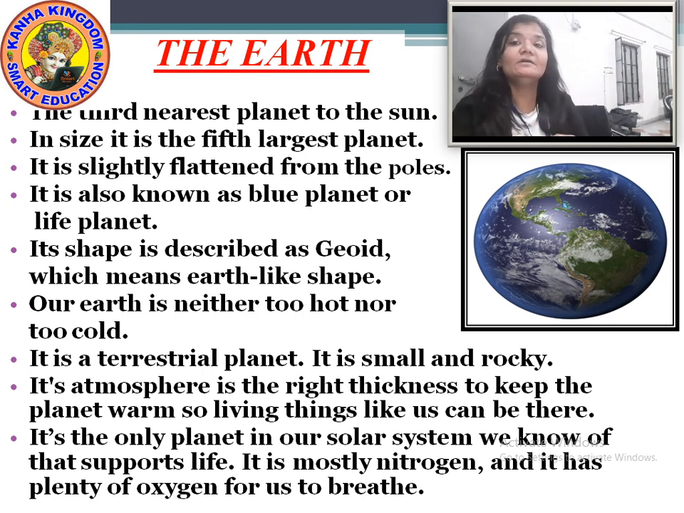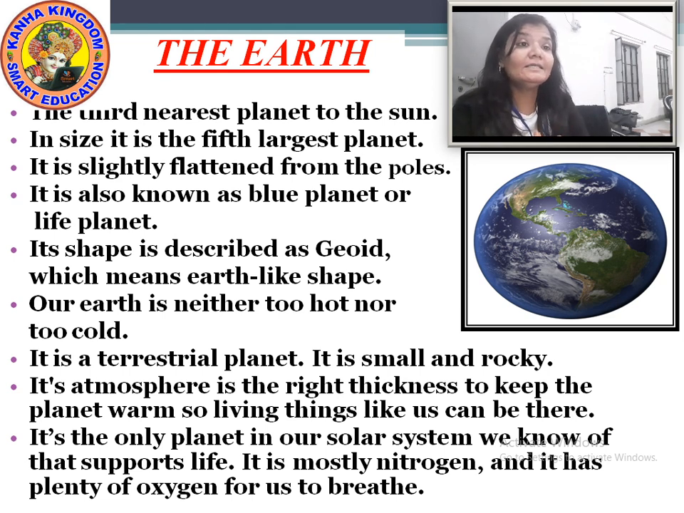The shape of the Earth, we every time say that it's spherical, round, circular. But in geographical terms, it is known as geoid. The shape of the Earth, in geographical terms, is described as geoid. Geoid means Earth-like shape. What does geoid mean? Geoid means Earth-like shape. Okay?